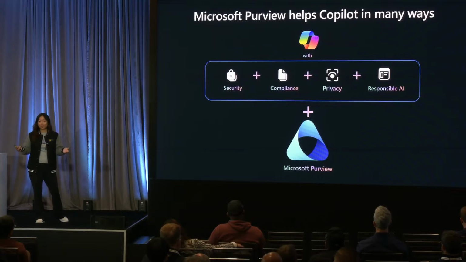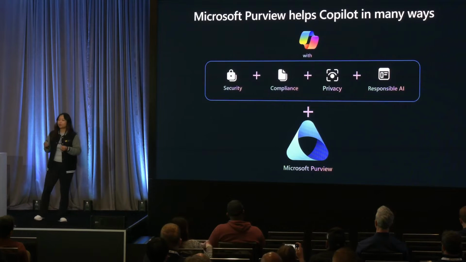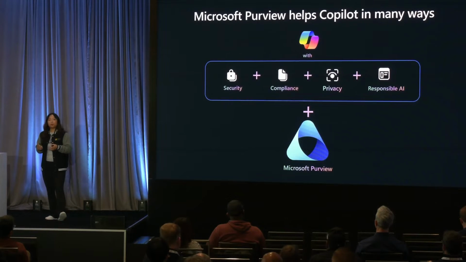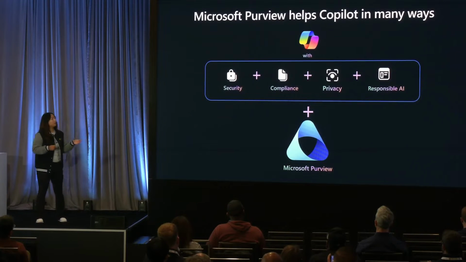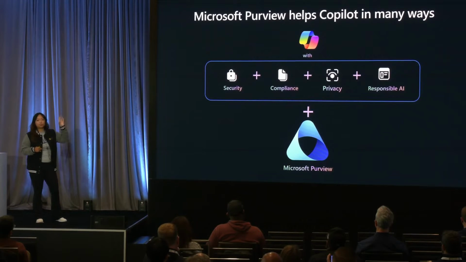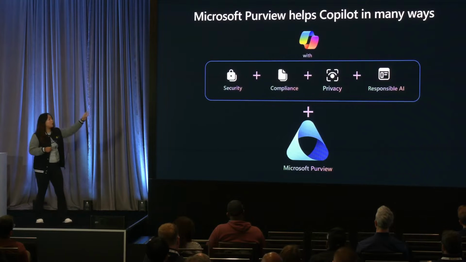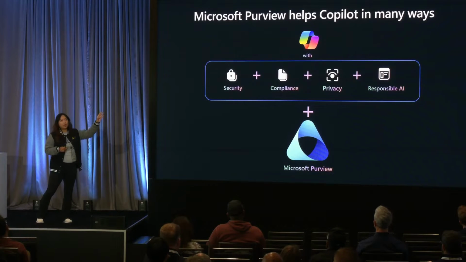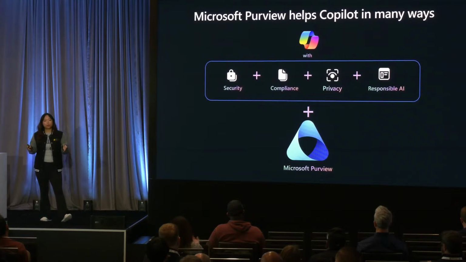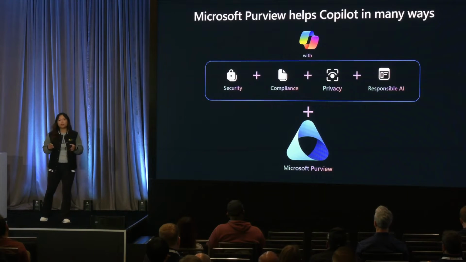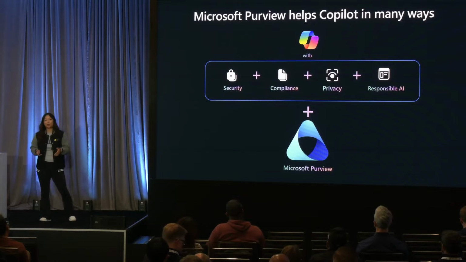Now, why is this important? Because at the end of the day, what I want you to envision here is replace M365 Copilot with your own AI application. And your AI application, by using the power of the Microsoft stack, has from day 0 security, compliance, privacy, and responsible AI.